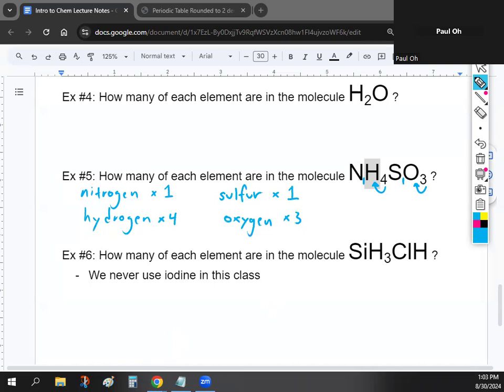Okay, so just keep that in mind. The capital and the lowercase matter. That's why I mentioned make sure you always copy it exactly the way it is in the box.